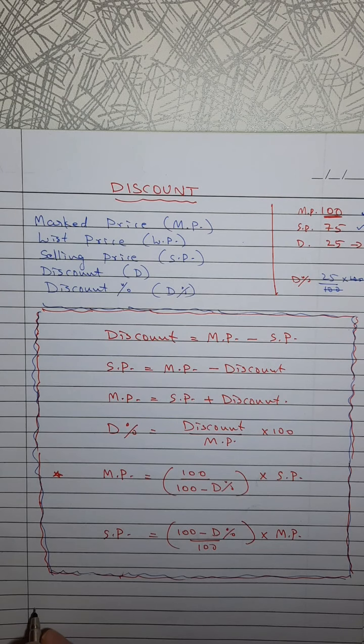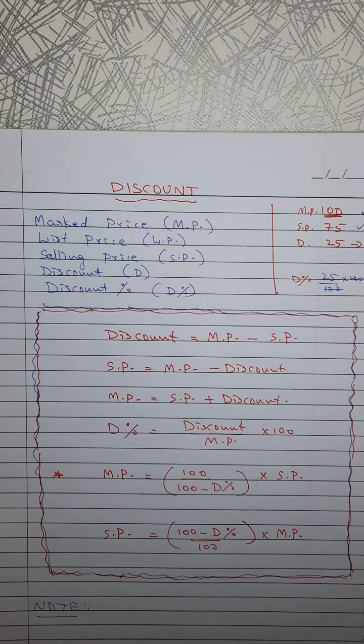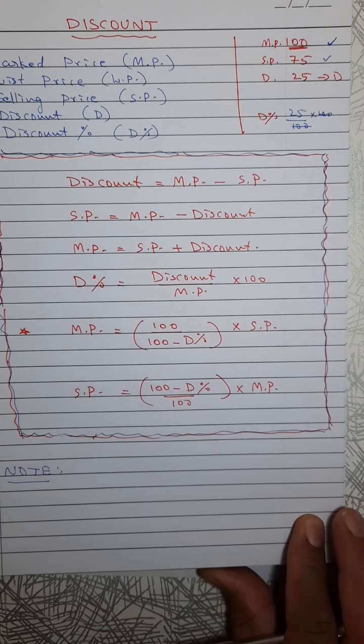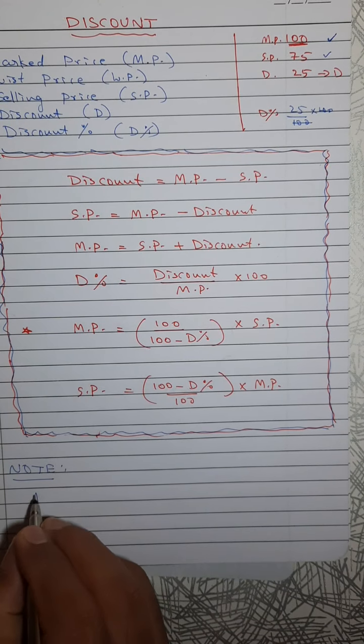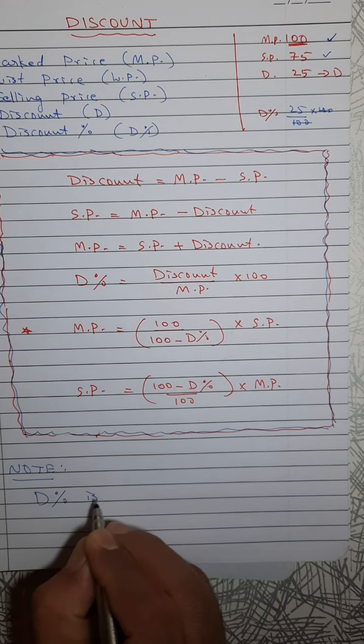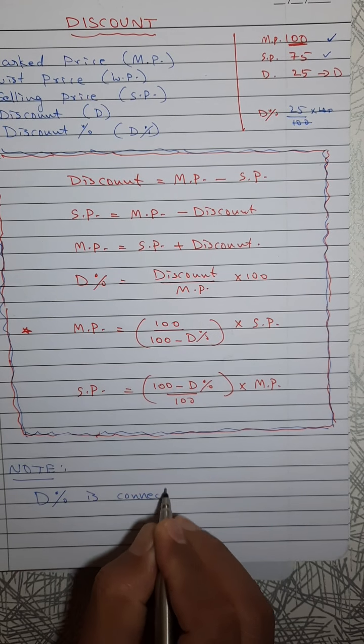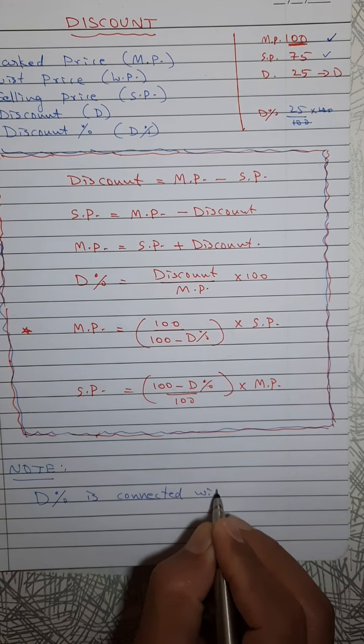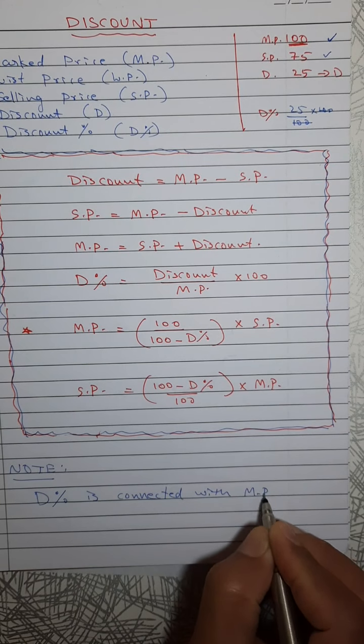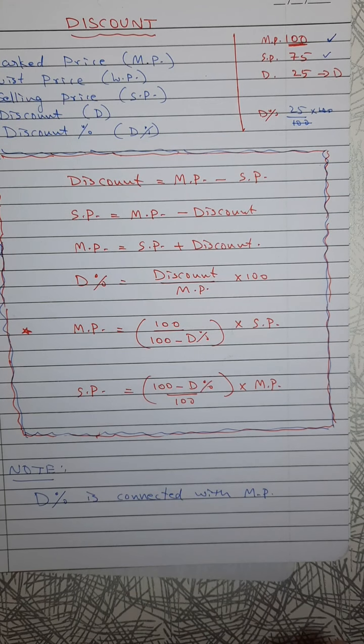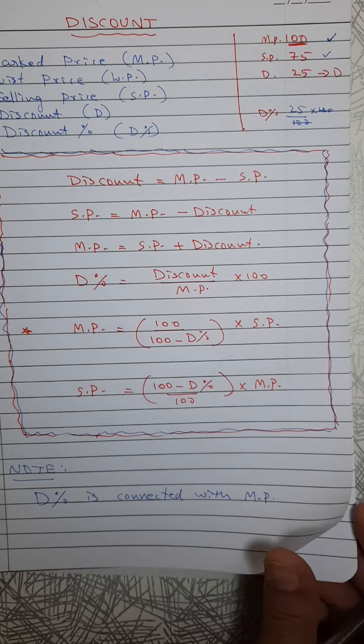Now something to remember especially. What is that? Discount percent is connected with MP, not with the SP. Discount percent is connected with the MP. Okay.